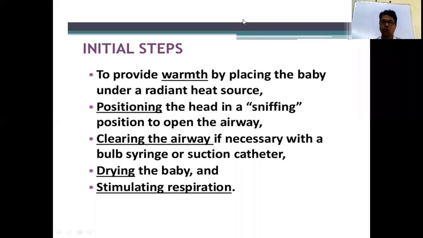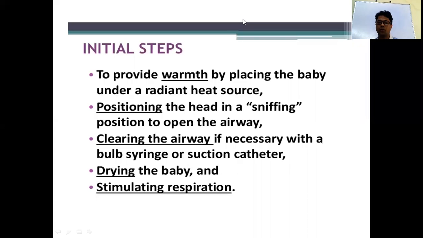The position of the baby's head should be in the midline and a little bit extended, so that the posterior pharynx, larynx, and trachea are in a straight line, which helps easy air entry. To maintain this position, put one blanket roll below the shoulder so that everything is in a straight horizontal line. That is called the sniffing position.